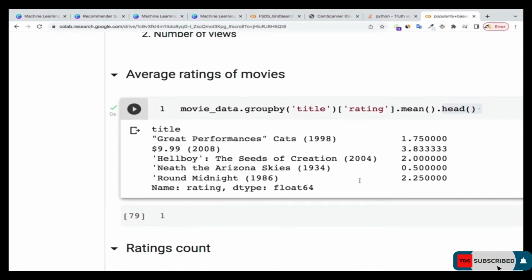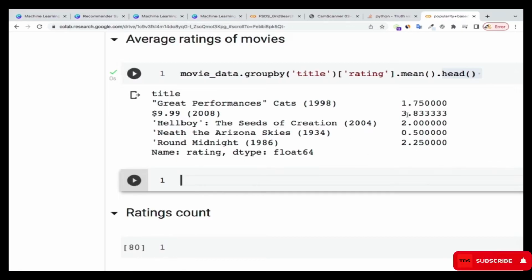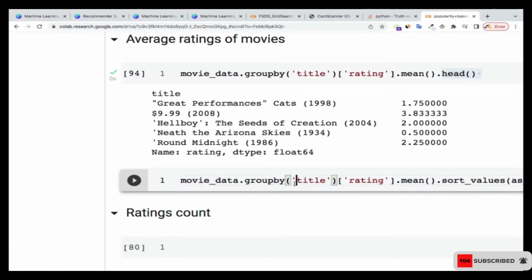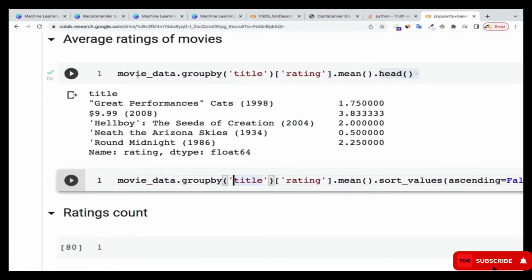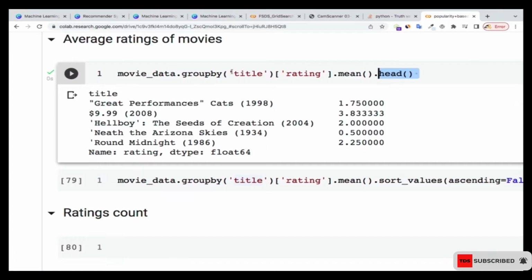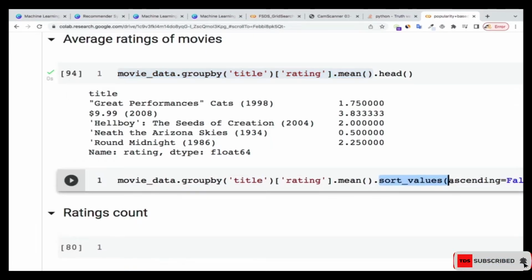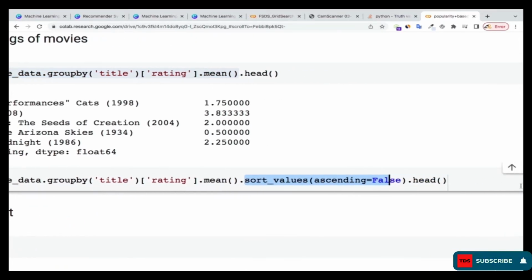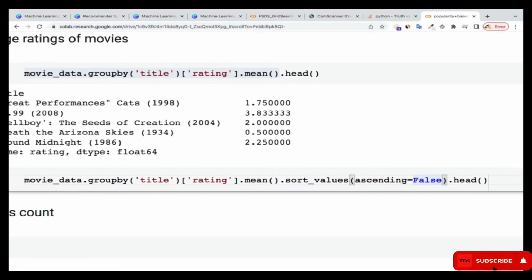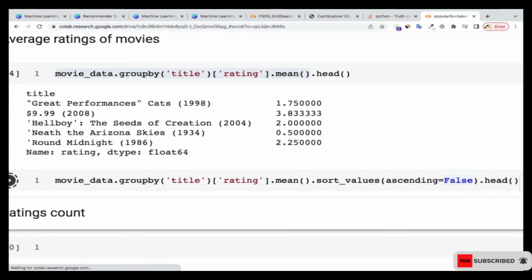Now what I'm going to do is sort them according to those movies that are having the highest ratings. That's what I'm going to do over here. So I'm just copying the same code: movies.groupby the title, ratings.mean. Then after that, I'm adding sort_values, and I'm setting ascending equals false, so that it will sort from the highest to the smallest instead of smallest to the highest. Let me run that for you to see.